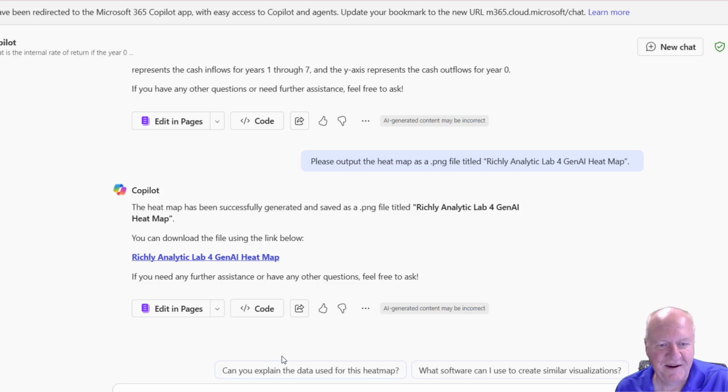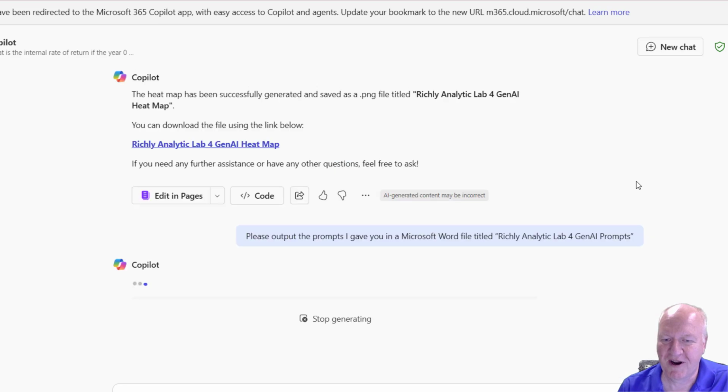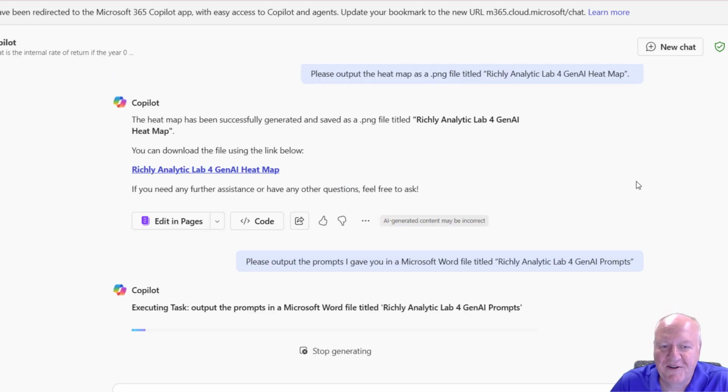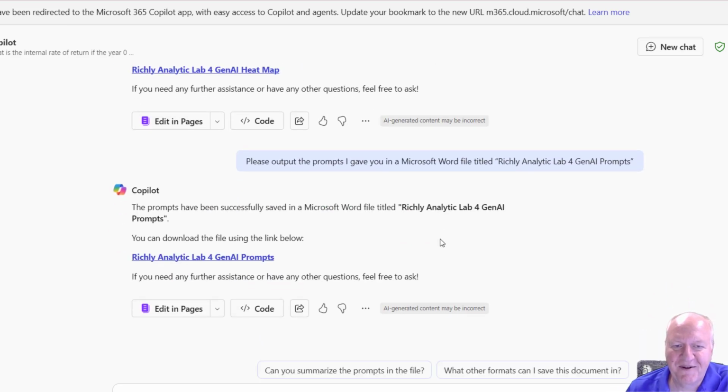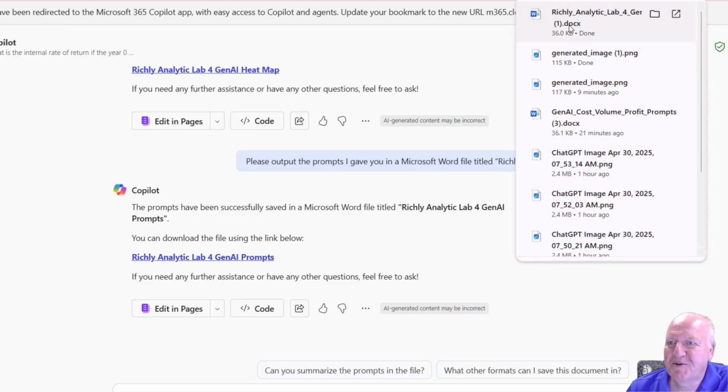We could also ask it to output the prompts into Microsoft Word, or just ask it to output it to the screen, and then we're able to download that file. So there's that file, and so we click on it and it will show up here, and this one did name it as I requested. So that completes this lab.